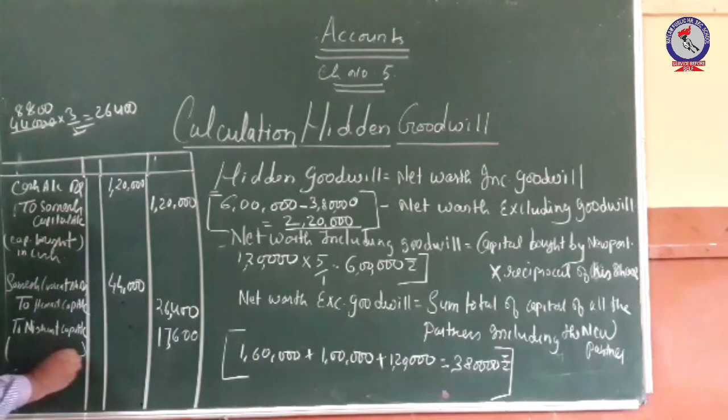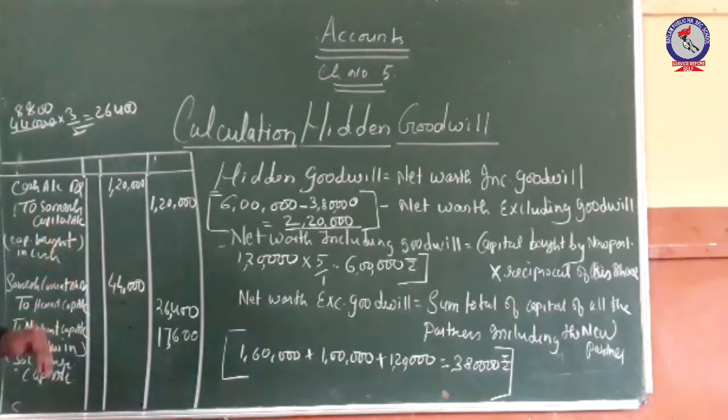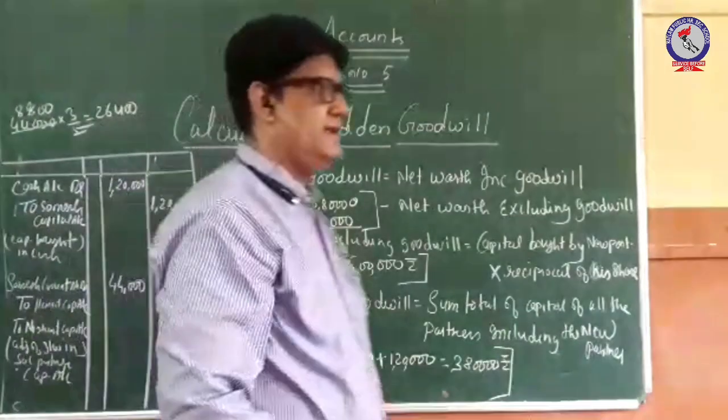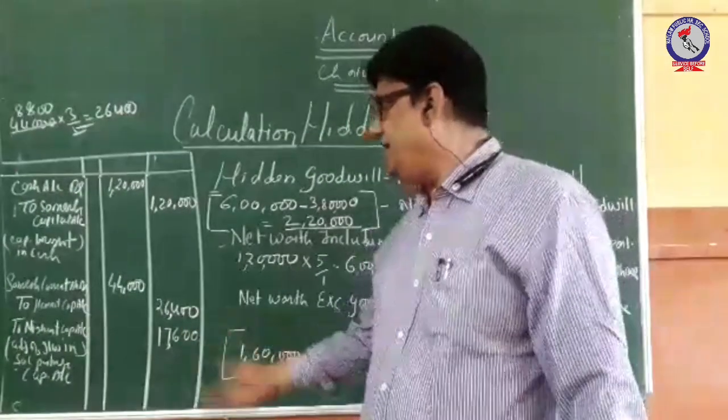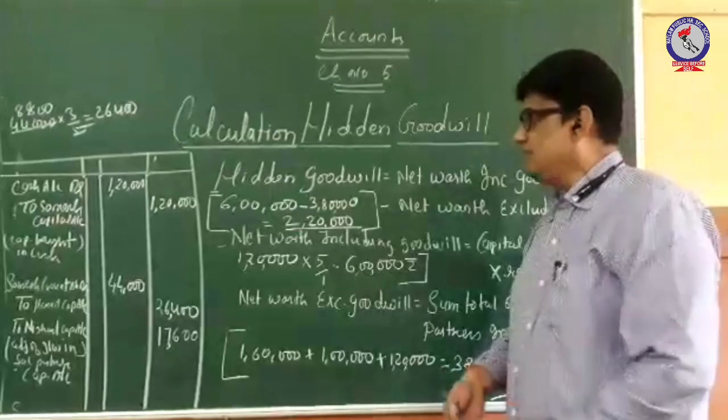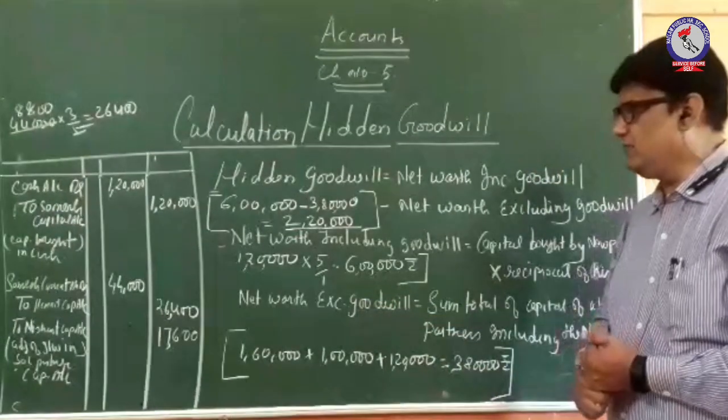So this is the adjustment of goodwill in the sacrificing partners' capital accounts. So finally this is the treatment which you will be showing with the help of general entries. Okay. So this was the calculation related with the hidden goodwill.